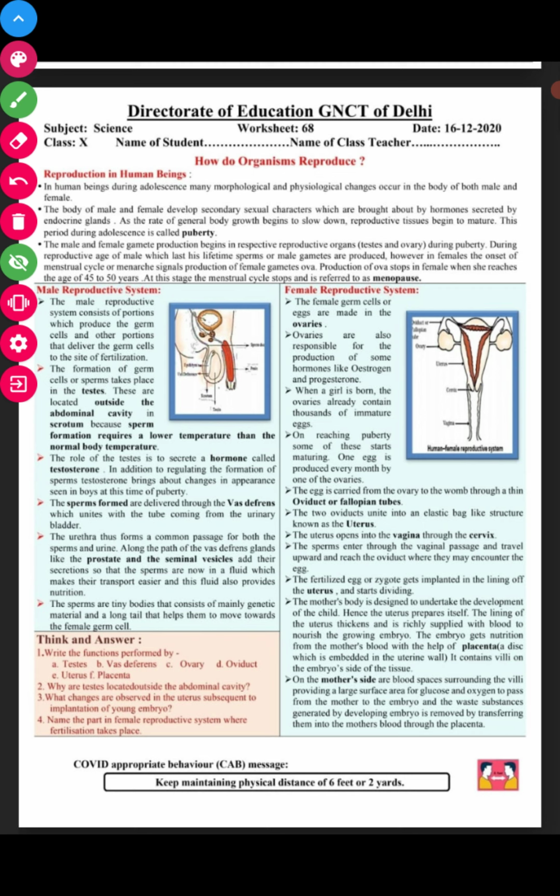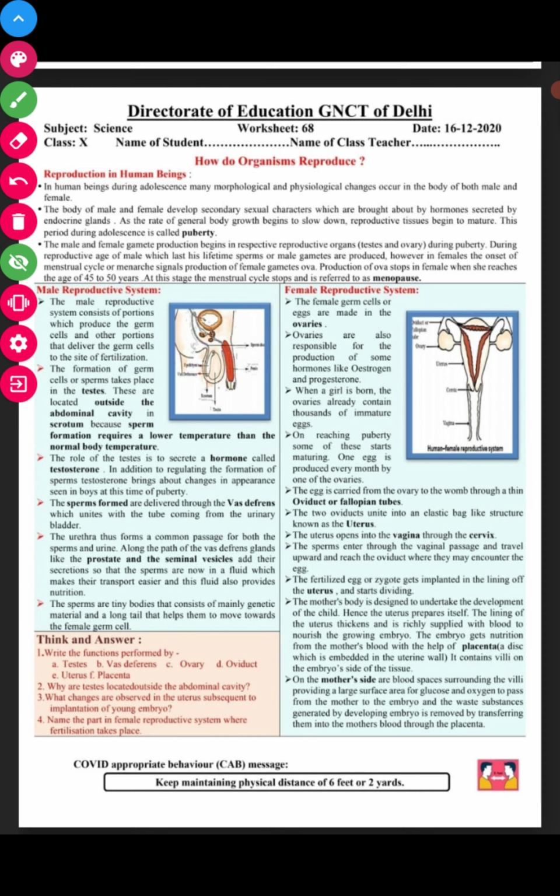The reproductive age of the male lasts a lifetime, but the reproductive age of the female lasts only 40 to 50 years. During this stage there is the menstrual cycle, and after this stage the menstrual cycle stops, and that stage is called menopause. In the male, the male gametes are produced throughout his lifespan.